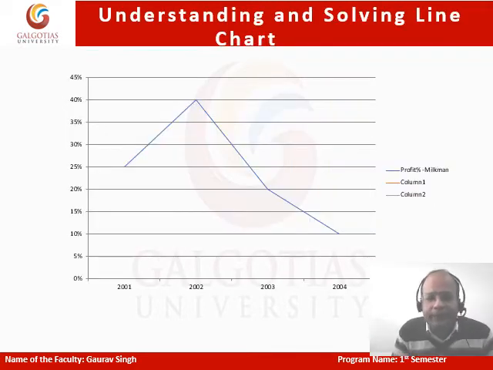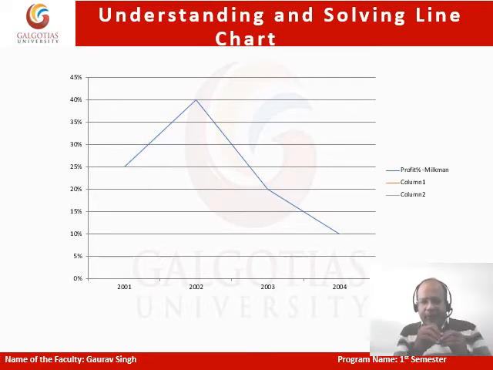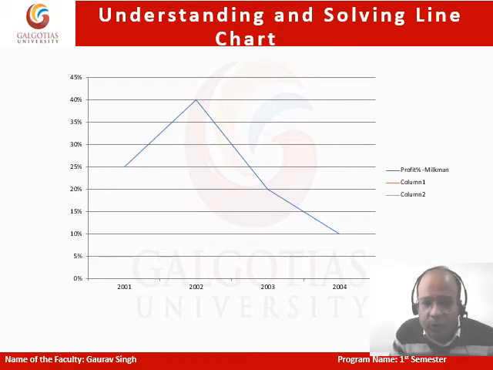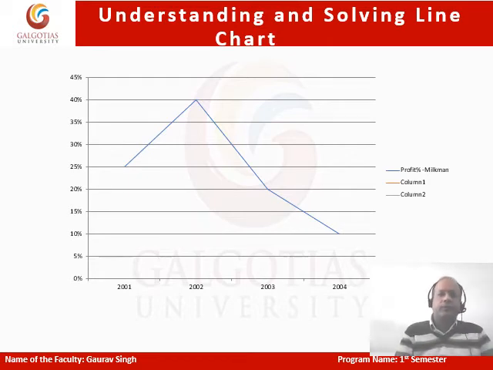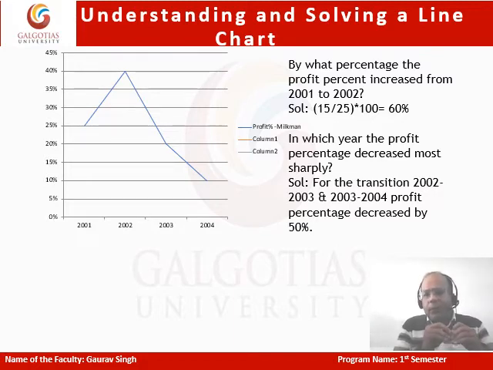Okay, let's move ahead. The next one. So what is the next one? This is a line graph. If I look at the line graph, this blue line is showing the profits a milkman is making over the years, like 2001, 2002, 2003, and 2004. So what is the question asking? Let's have a look at the question. It says by what percentage the profit percent increased from 2001 to 2002.